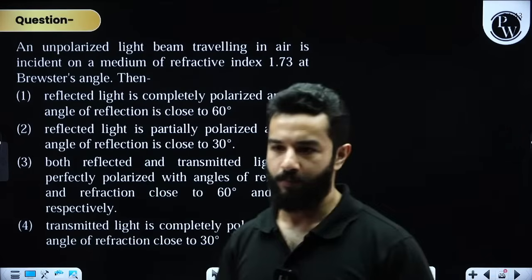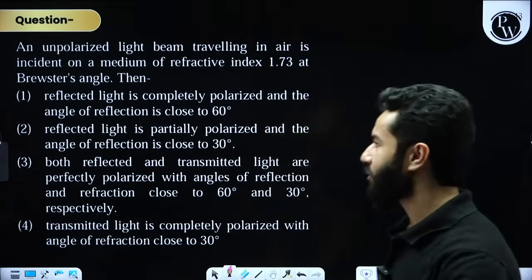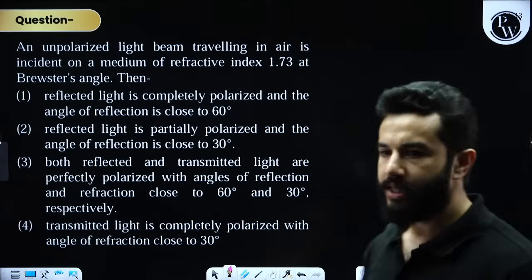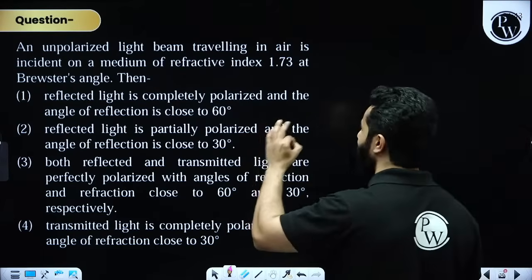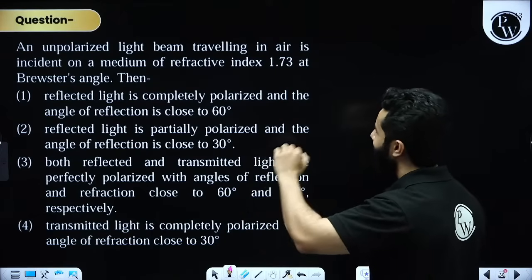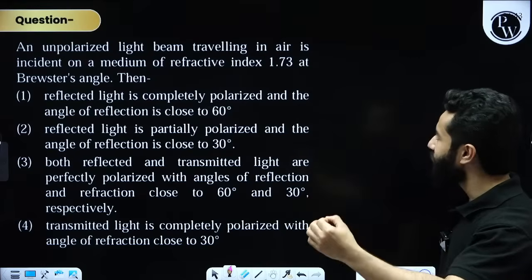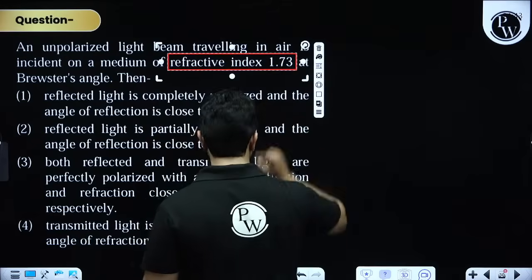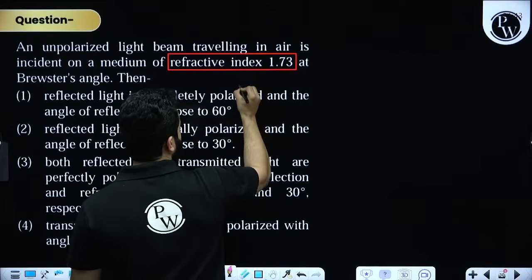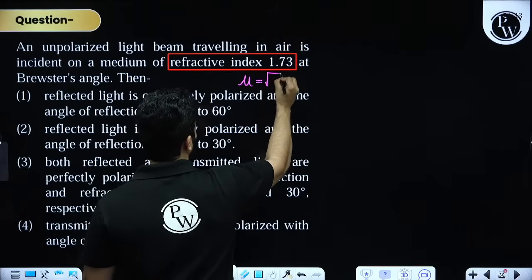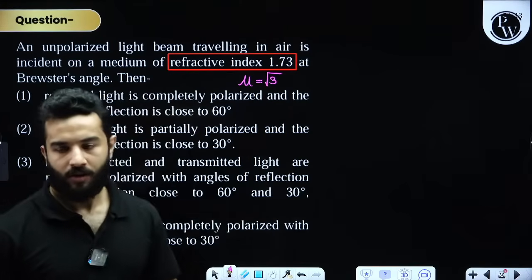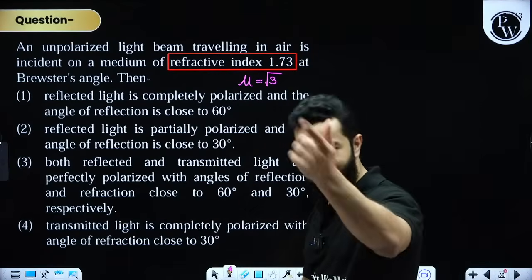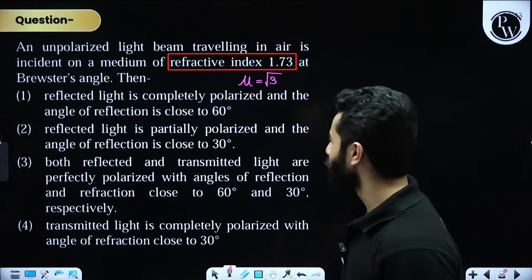Moving on to the next problem, my dear friends. Let's read this question. An unpolarized light beam traveling in air is incident on a medium of refractive index 1.73. Friends, refractive index 1.73 can be written as √3. Approximately √3 can be written as 1.73, right? So we can use it.